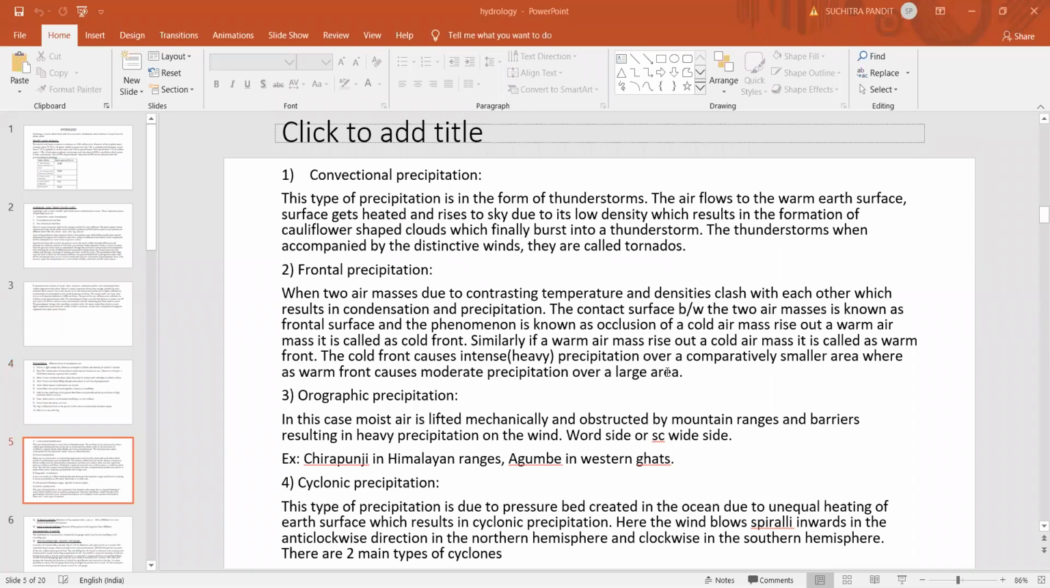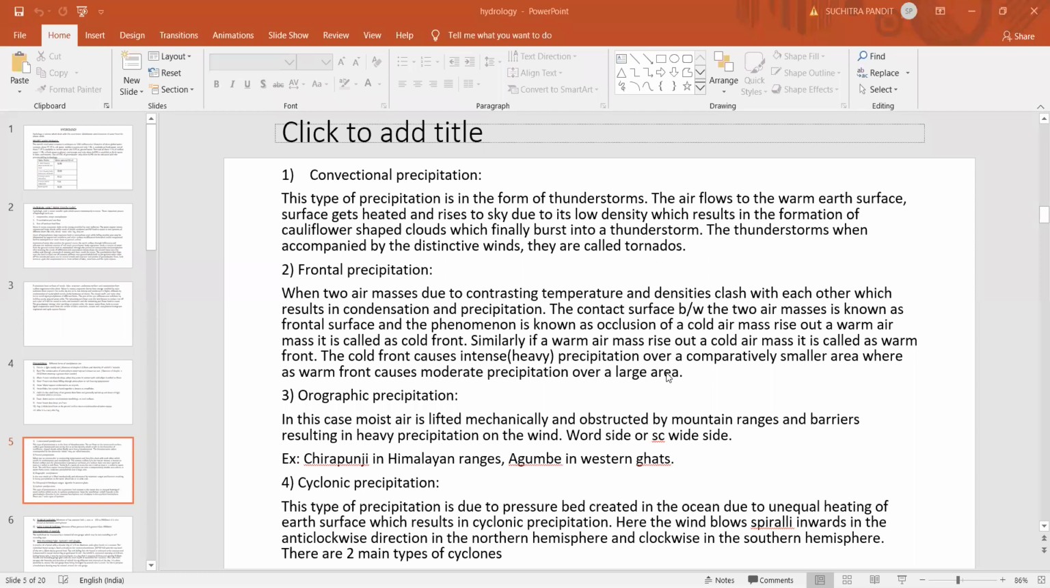Now, next, these are the different types of precipitation. So there is a basic difference between the different forms of precipitation and the different types of precipitation. We have already discussed the different forms of precipitation. Now these are the different types of precipitation.